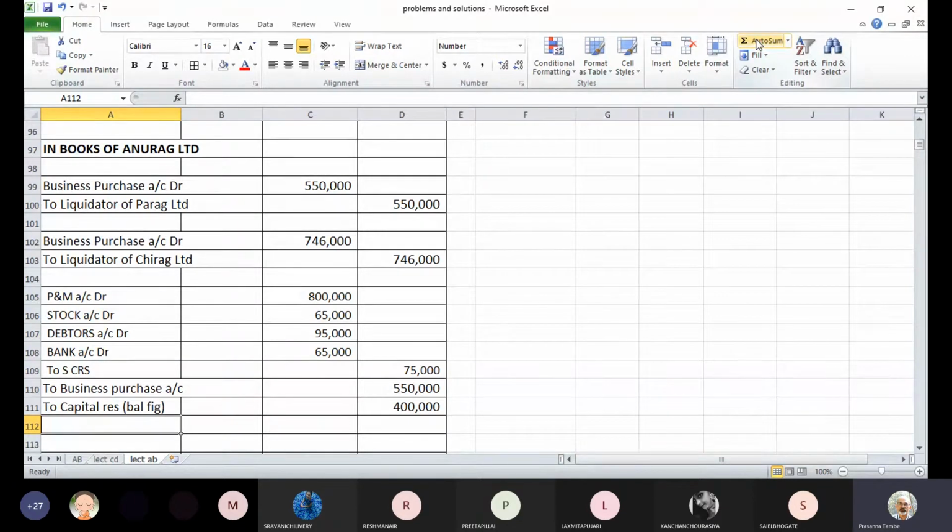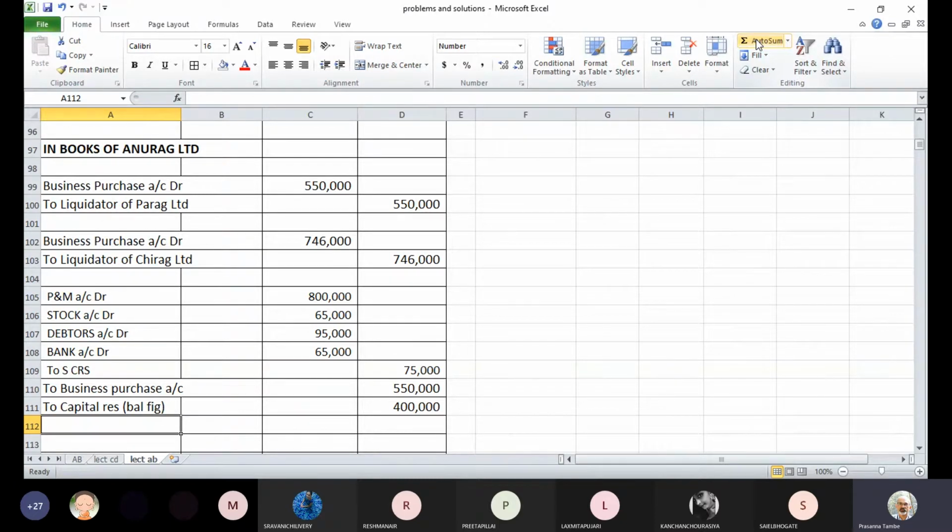If you compare the difference between the debit and credit totals with the purchase consideration, you will realize that the net asset values are far more than the purchase consideration. Whatever benefit accrues to Anurag Limited will be recorded as a capital reserve. So we have a capital reserve of 4 lakhs rupees in the books of Anurag Limited for this reason.